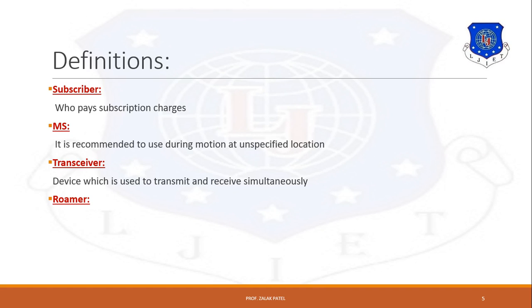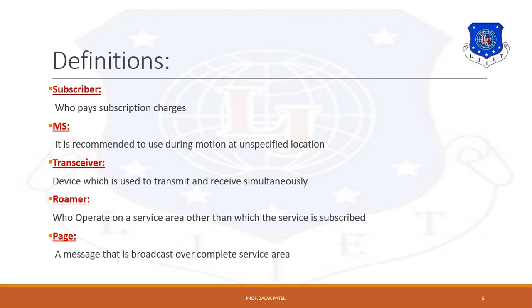Next is roamer. A roamer is one type of user, like a mobile station or user, that operates in a service area other than the one for which it is subscribed. The next is page. We will also discuss the paging system in the next session. In this session, we only take the definition of page. So basically, a page means a message that is broadcast over the complete service area.